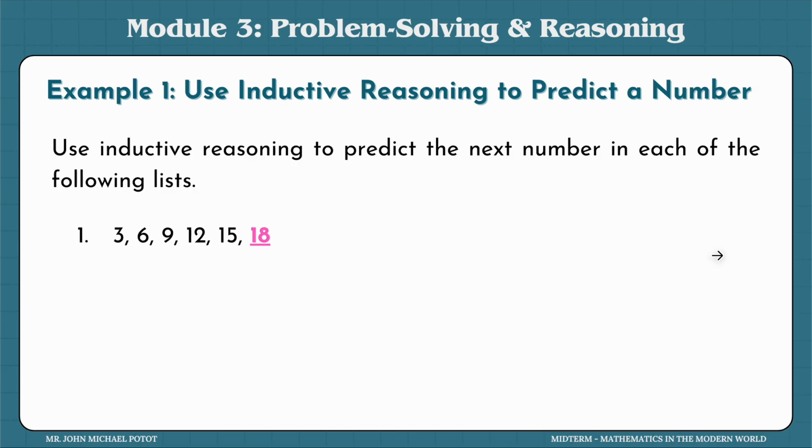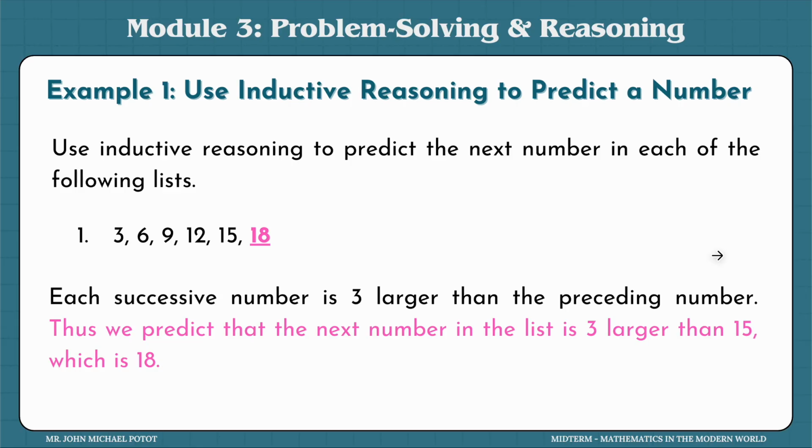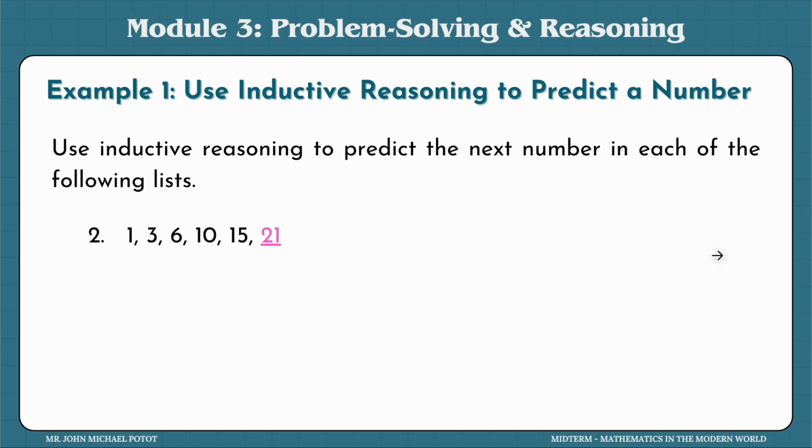So for number 1, let's just go back to this before we answer number 2. We understand that the successive number is 3 larger than the preceding number. So we can predict that 3 larger than 15 should be 18. That's why 18 is the answer. For example number 2, the answer should be 21, because 1 to 3 is just plus 2, 3 to 6 is plus 3, then plus 4 equals 10, plus 5 equals 15, then plus 6 must be 21.